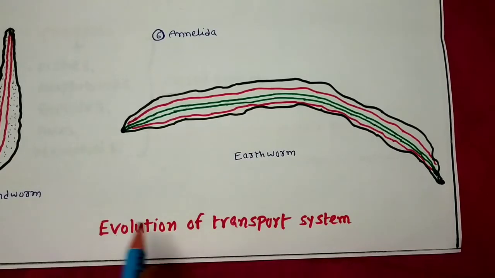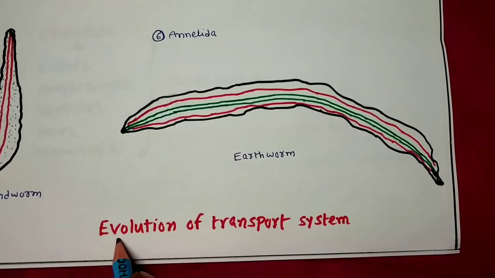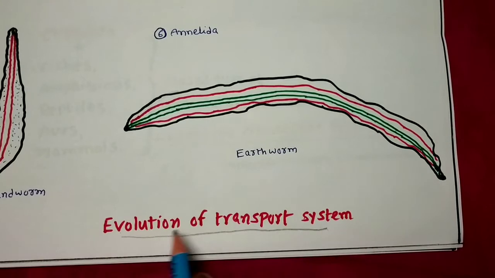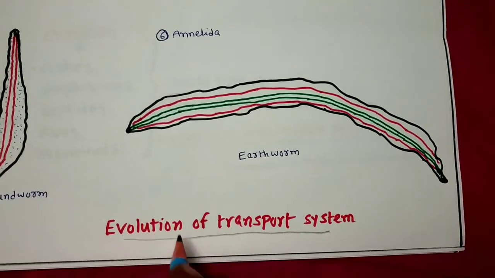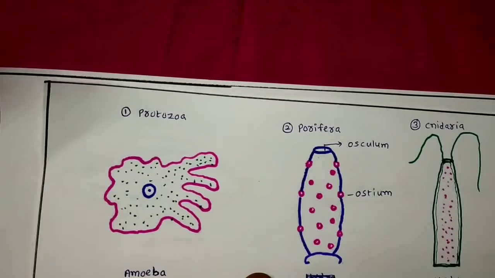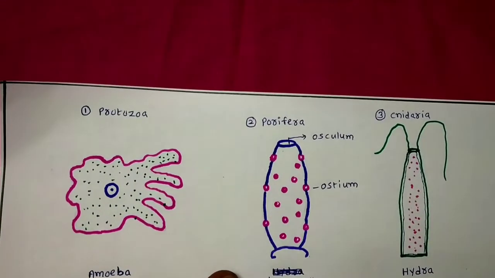In today's class we will see the process of the evolution taken in the animals from non-chordates to chordates. So this is nothing but the evolution of the transport system in animals. So first I start with the protozoa. The best example for protozoa you know very clearly.